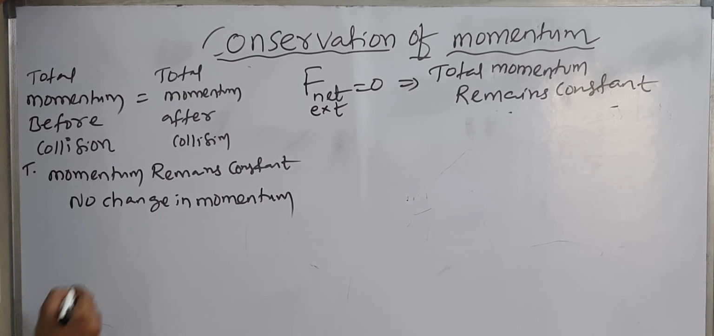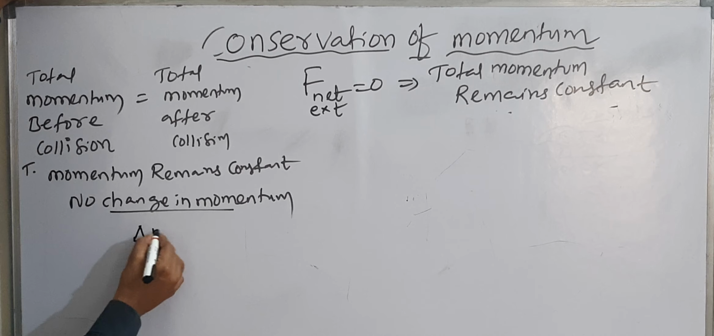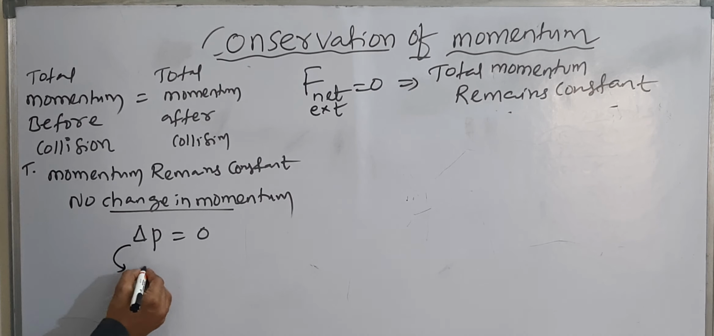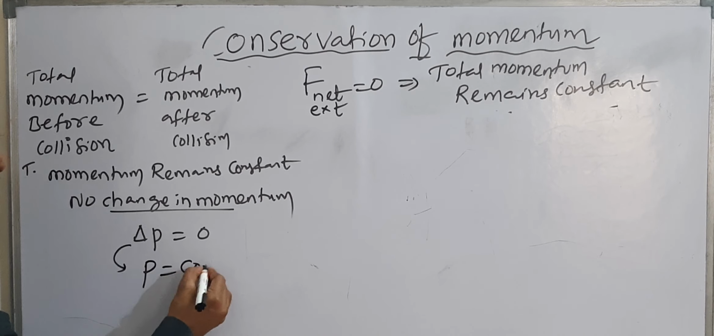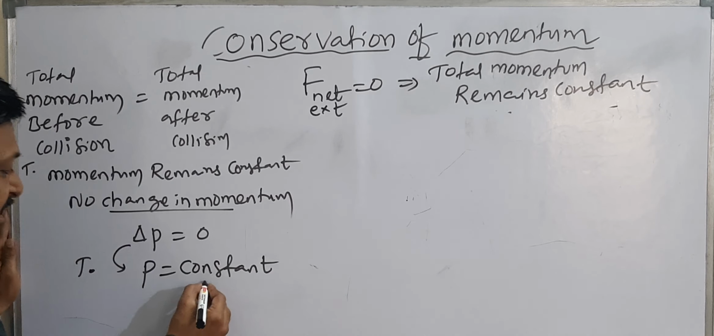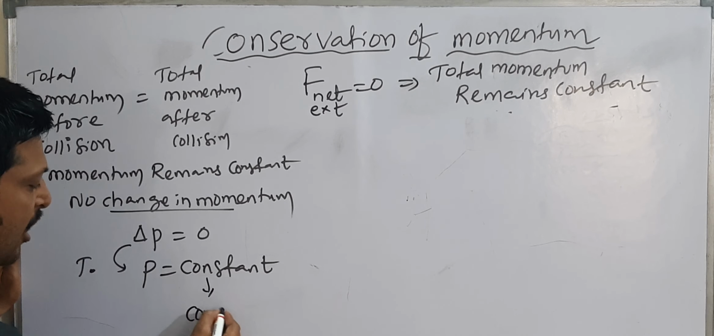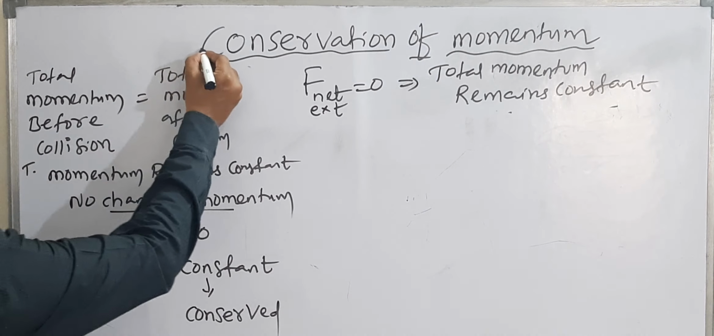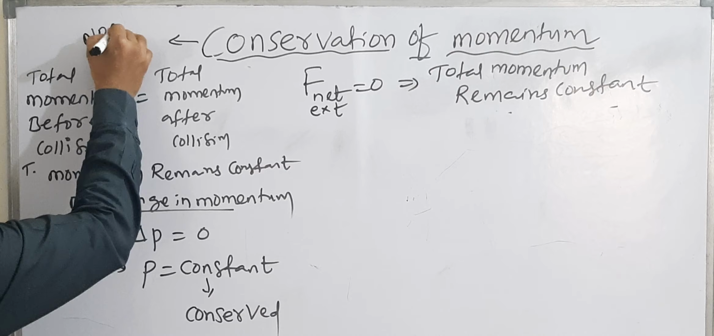Change in momentum is denoted by delta P. No change in momentum means change in momentum is equal to 0. That means delta P is equal to 0. If delta P is equal to 0, momentum is constant. If momentum is constant, in physics we call it conserved. Here momentum is conserved. So conservation means nothing but no change.